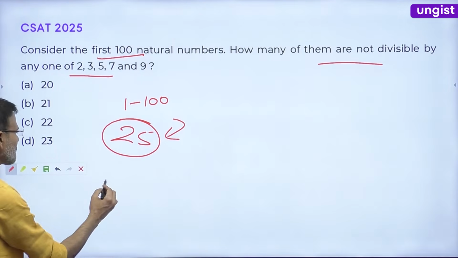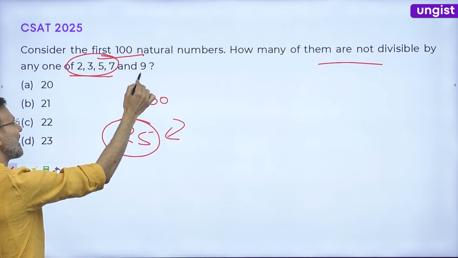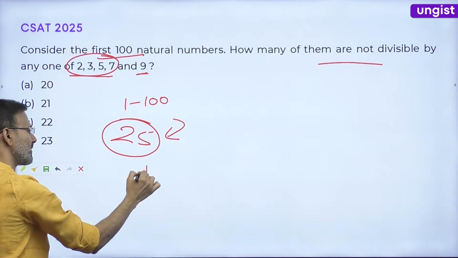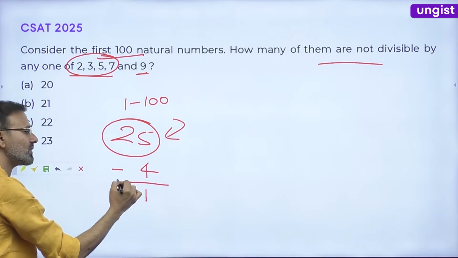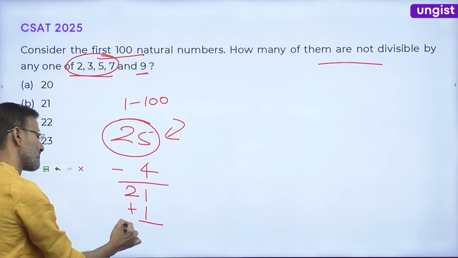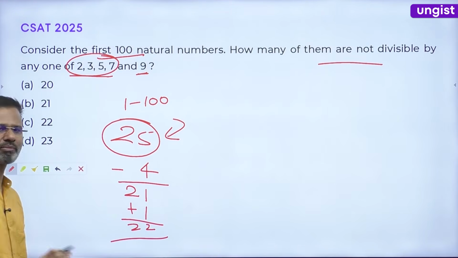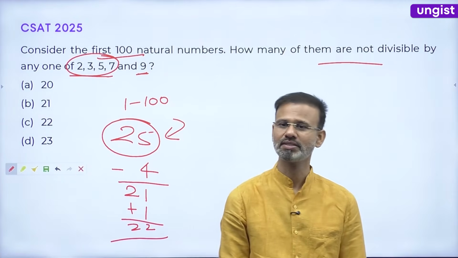Okay? So friends, 25 minus these 4 prime numbers. See, 9 is not a prime number, so it doesn't matter. 25 minus 4 is 21. And 1 will be added here, because 1 will also be counted. Is this clear or not? Guys, it's clear now.